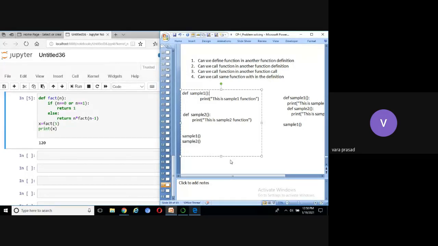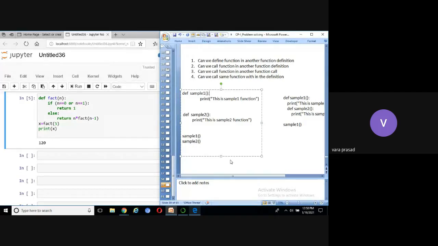Here one important point. If you take user-defined functions, there are 4 types of user-defined functions. Please note down this point. The first one, define function without parameters. Second type is define function with parameters. Third one, define function without return statement.